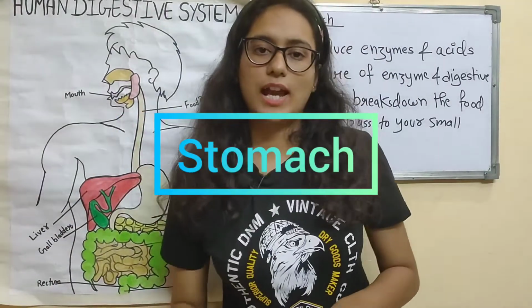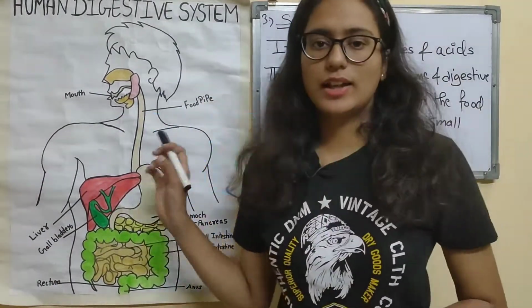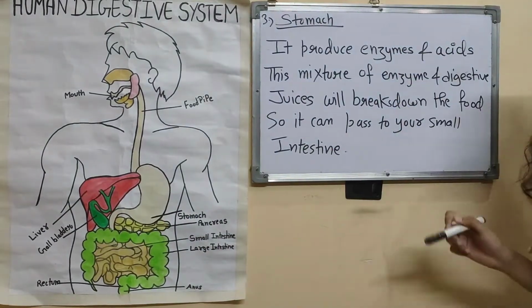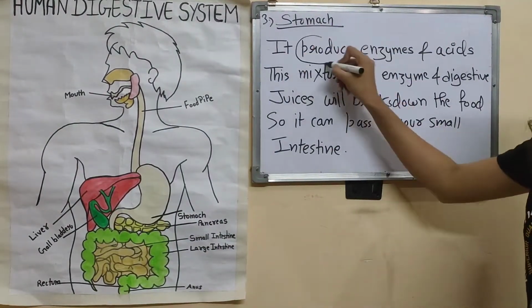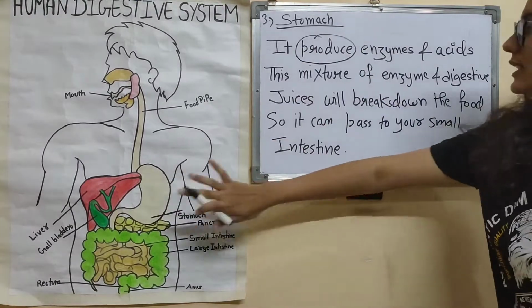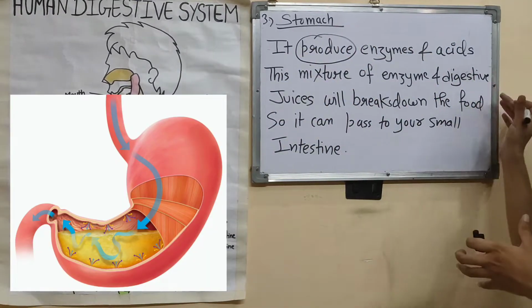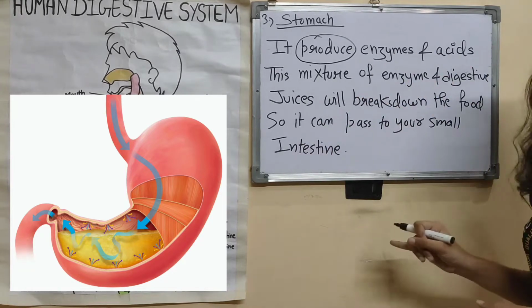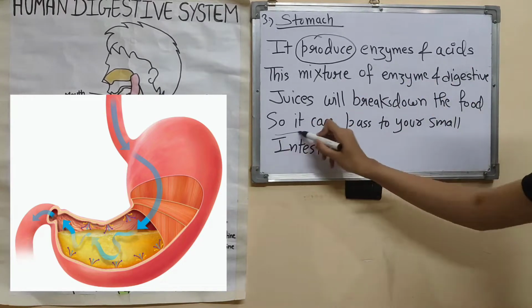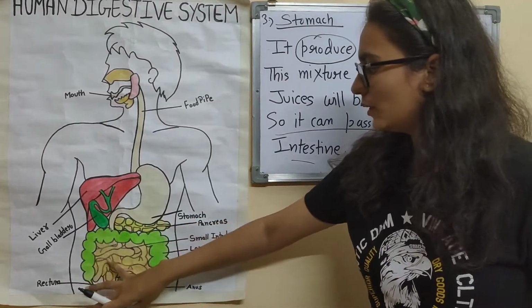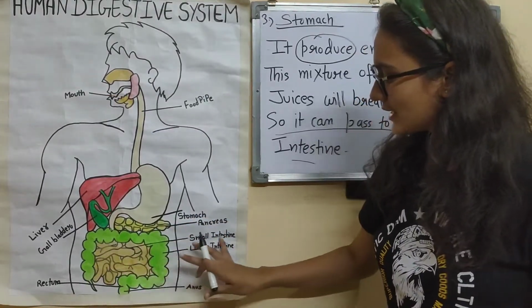Now let's see what happens in your stomach. Your stomach contains some enzymes and acids it produces. Our stomach will produce some acids and enzymes. This mixture of the enzymes and the digestive juices will break down the food, so it can pass to your small intestine. That means from here the food will pass into here, the small intestine, as you all can see.